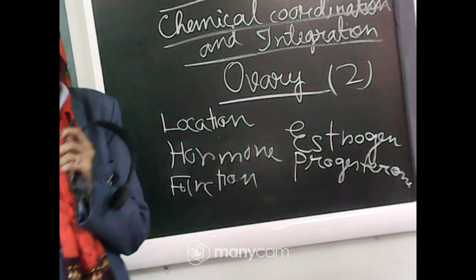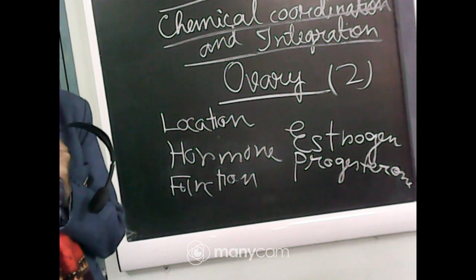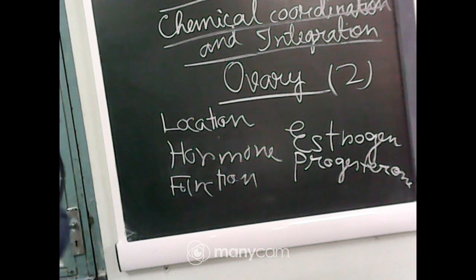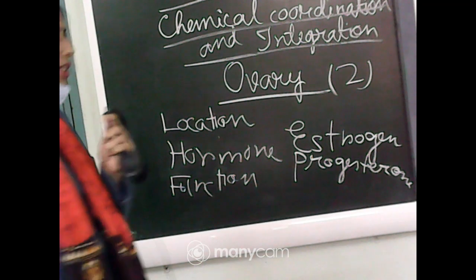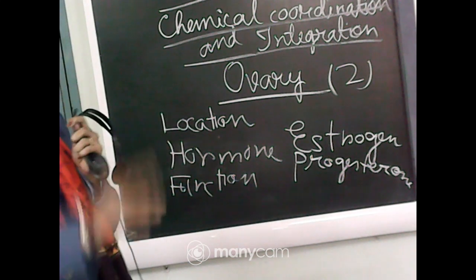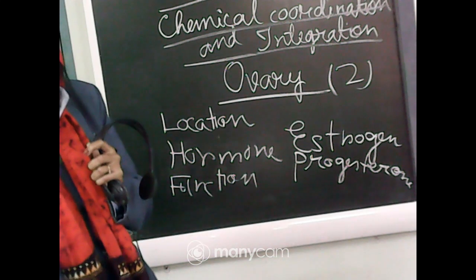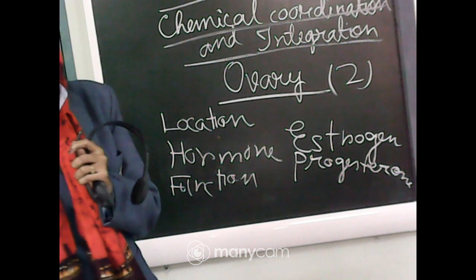The ovary is composed of many ovarian follicles, and estrogen is synthesized and secreted mainly by the growing ovarian follicles. If you see the menstrual cycle properly, you will be able to find the different stages of development of ovarian follicles, and this estrogen is produced from these ovarian follicles.